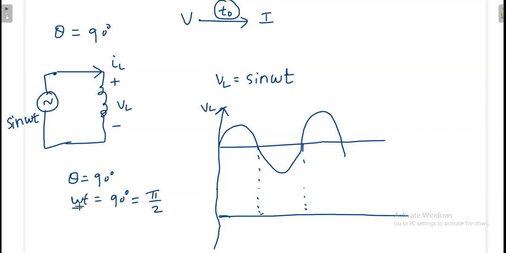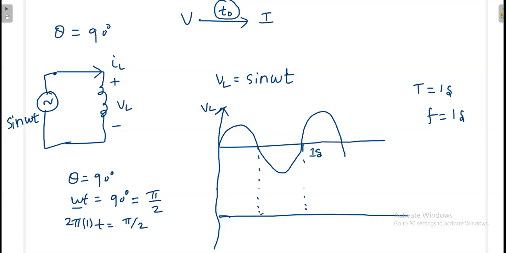Then how can you modify omega? Omega means 2 pi f. For simplicity, I assume the frequency is 1 hertz. Okay, the time period of this signal is 1 second. Then I can write 2 pi f, my f is 1. So omega t is equal to pi by 2.